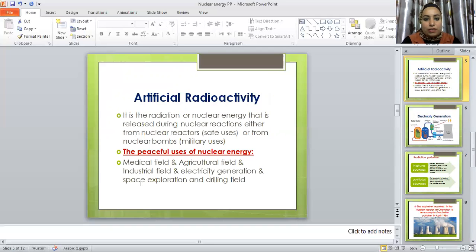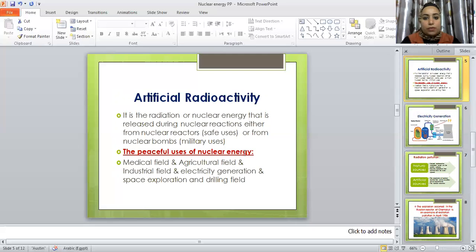Artificial radioactivity is present in our nuclear labs or science labs. It's radiation or nuclear energy released during nuclear reactions. They come from nuclear reactors, which are the safe uses, or from nuclear bombs and military uses.